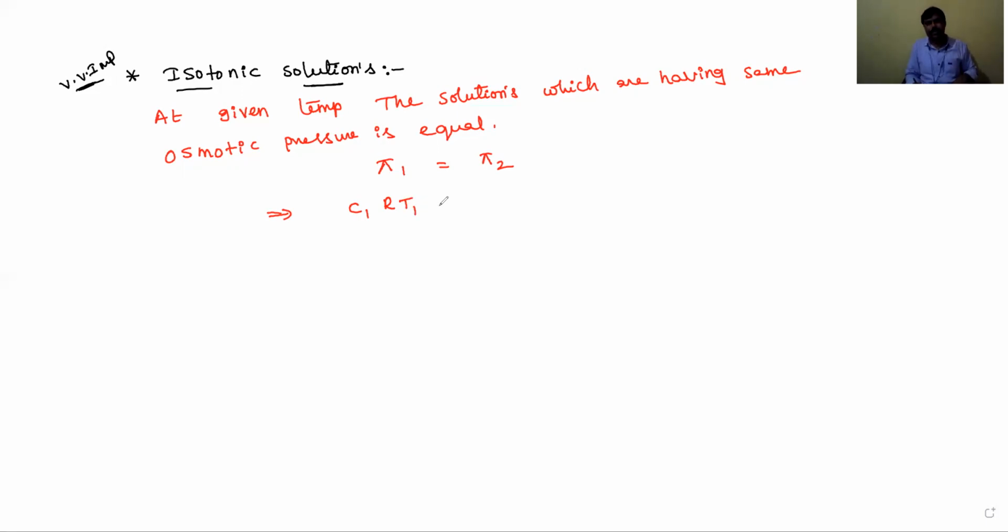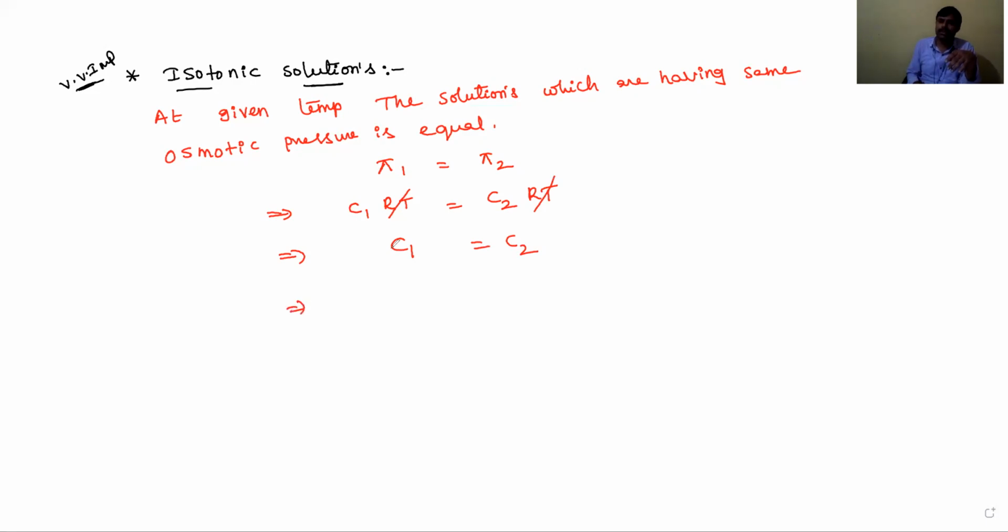Now R and T are constants, so both cancel. Then C1 is equal to C2: their concentrations are equal. So solutions at constant temperature which have the same osmotic pressure automatically have equal concentrations.